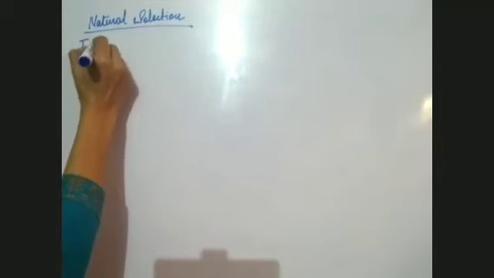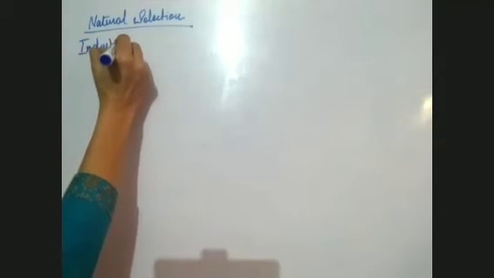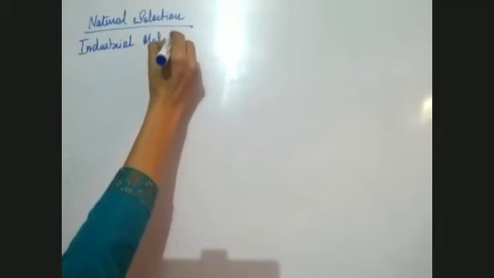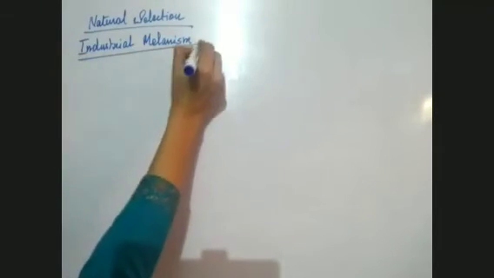There is one example, and many times the question has been asked, that mechanism is industrial melanism. Melanism is always related to coloring. I mean, melanin, that means the darkening. The industrial revolution started in UK, in England, sometime after 1850.